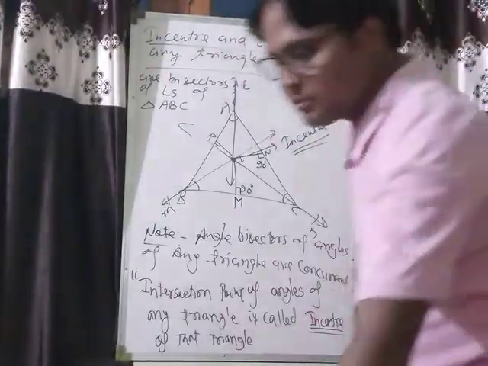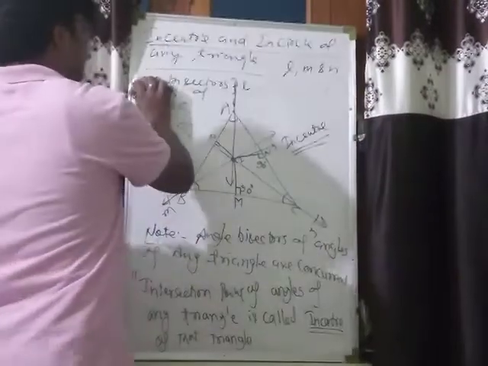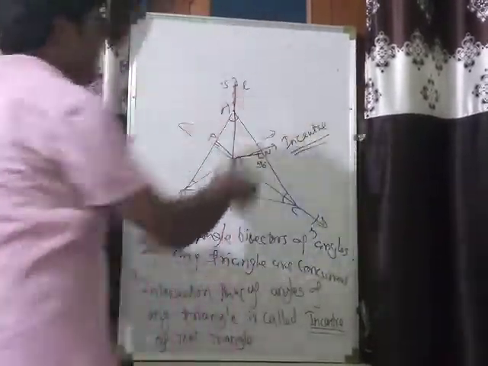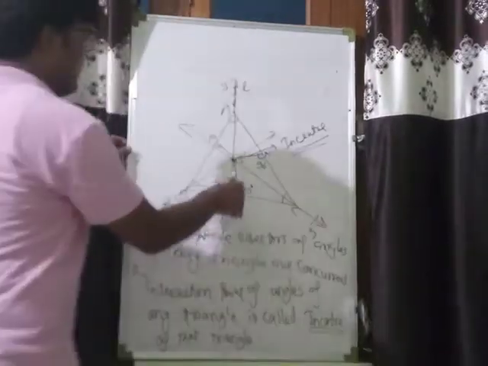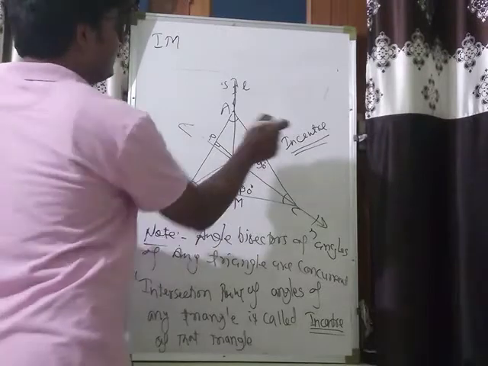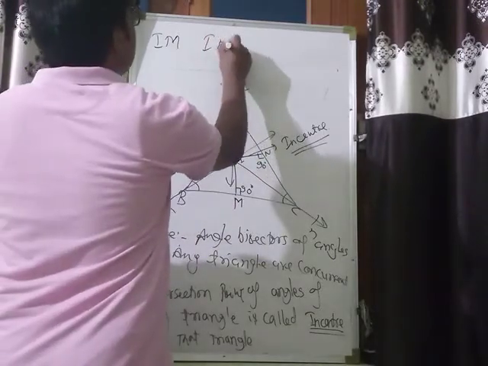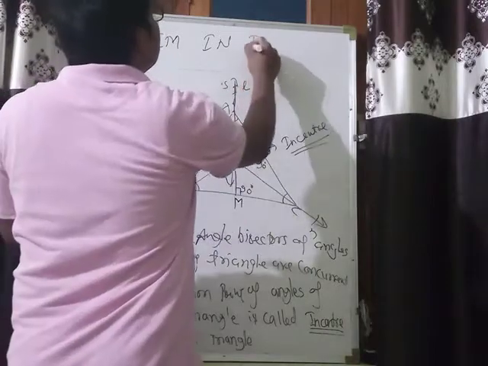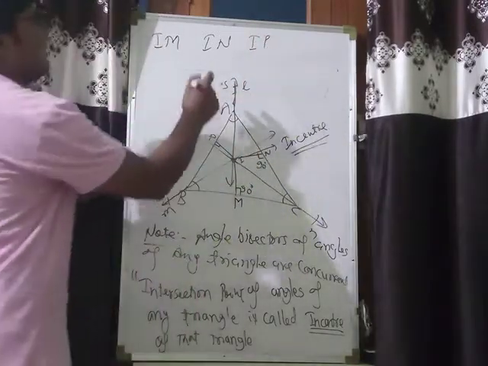Then we have three lengths here: IM, that is perpendicular on BC, IN, that is perpendicular on AC, and IP, that is perpendicular on AB.